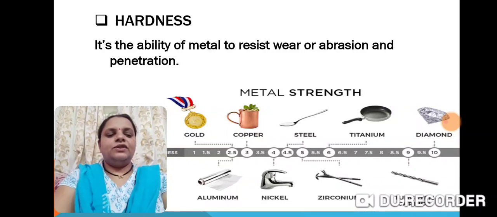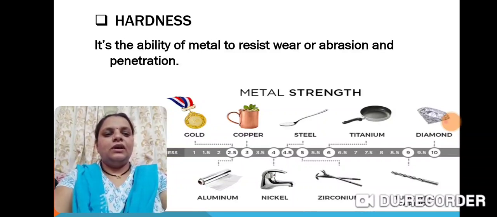Here a chart is given in the picture. What it is saying is that a hardness meter is given in this. Hardness of 2.5 is gold, which is a soft metal. Aluminium is also a soft metal. 3 is the hardness of copper. This one is also considered a soft metal. And 4 is nickel. 4.5 is of steel, from which we are making utensils.